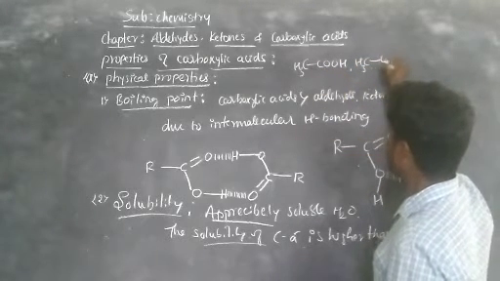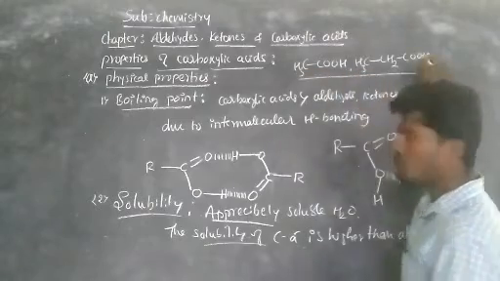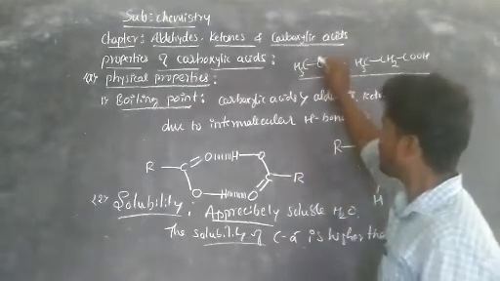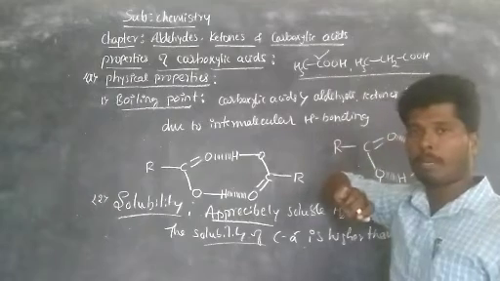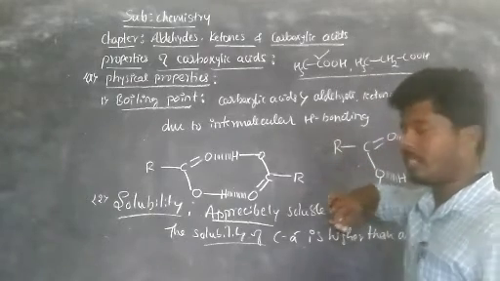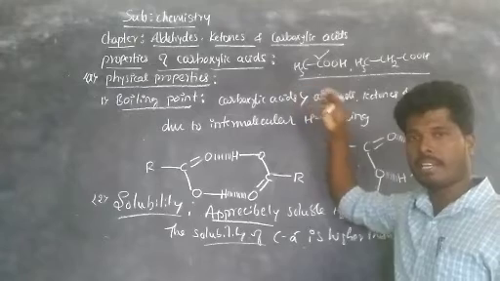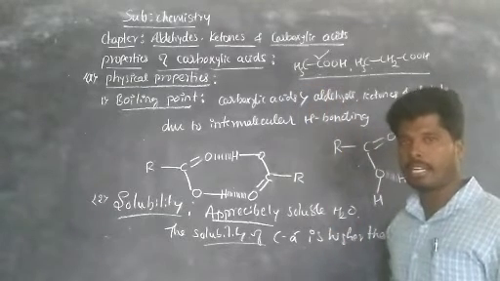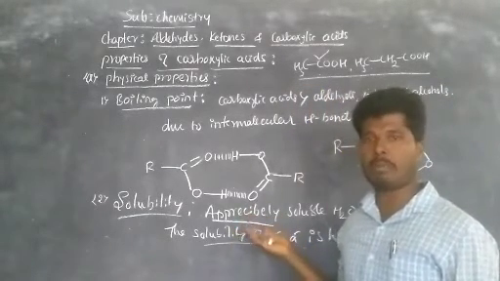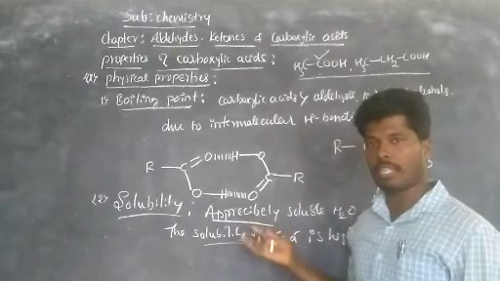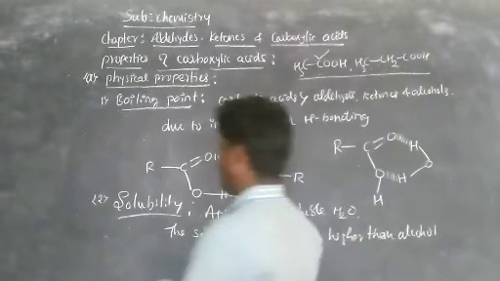The propanoic acid is CH3CH2COOH. Among these two, which one is more soluble? Acetic acid is more soluble in water than propanoic acid, because as the molecular mass of a compound increases, the solubility decreases. That is, the weight is inversely proportional to the solubility of a compound in all organic compounds. So this is the solubility character.